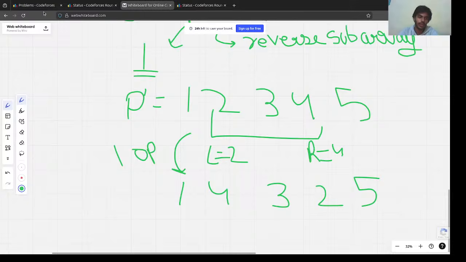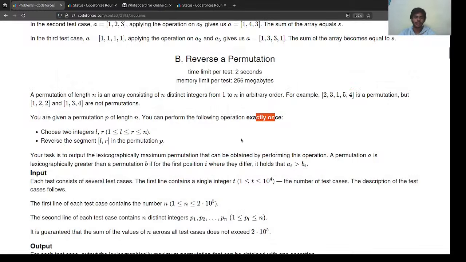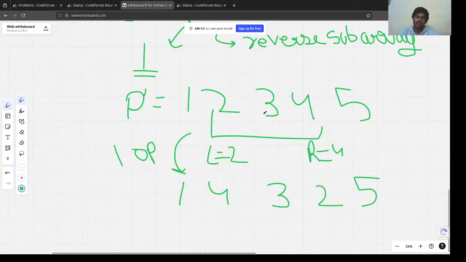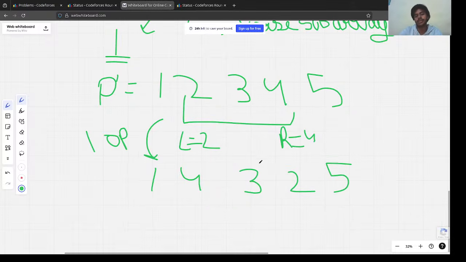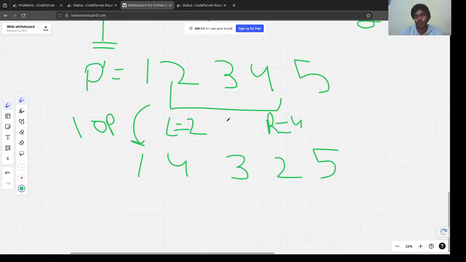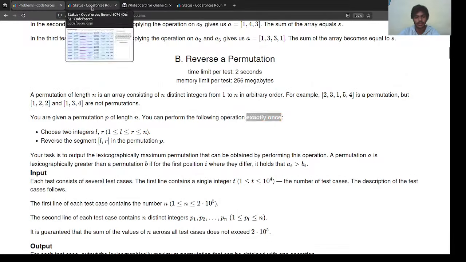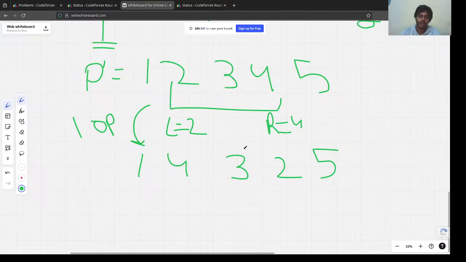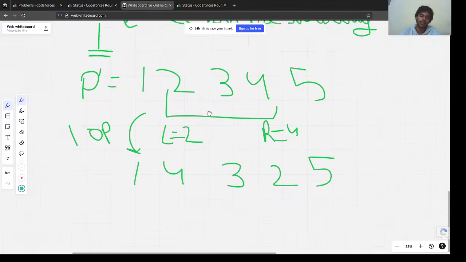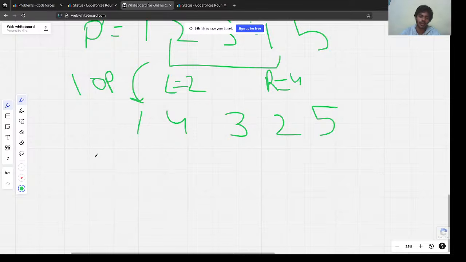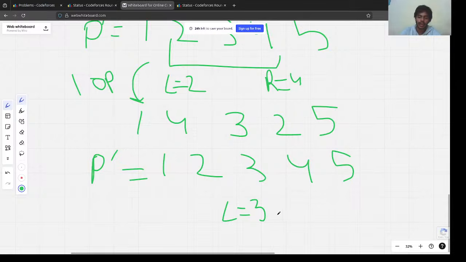And we can only do a single operation, right? Let's actually see one more thing. Can we perform no operations? But they have told us to perform it exactly once, right? So we have to perform it at least once. But what if I choose this array? Let's assume again we have this P dash array which is equal to 1, 2, 3, 4 and 5, and we choose L equal to 3 and R equal to 3. We can choose it, right?